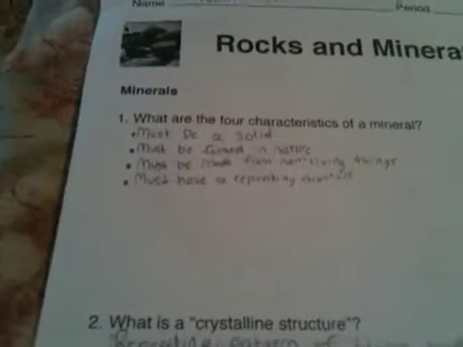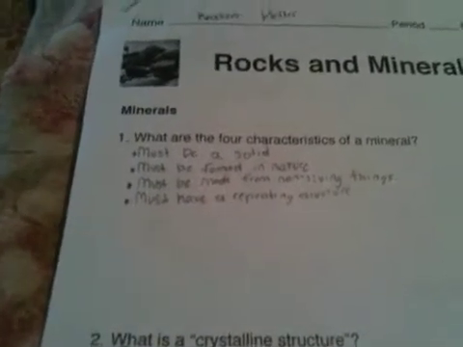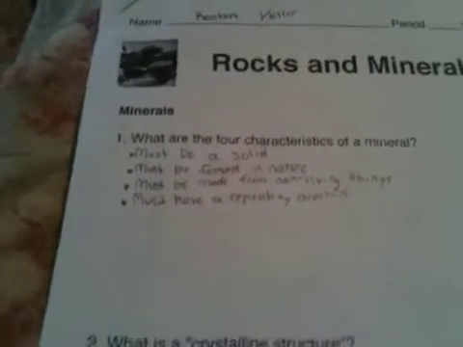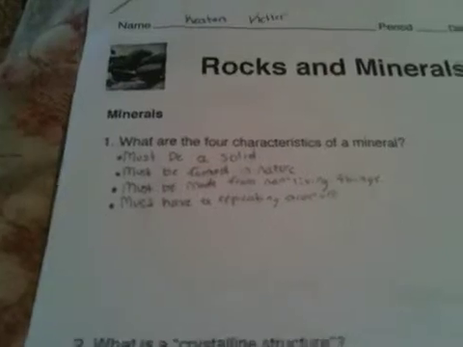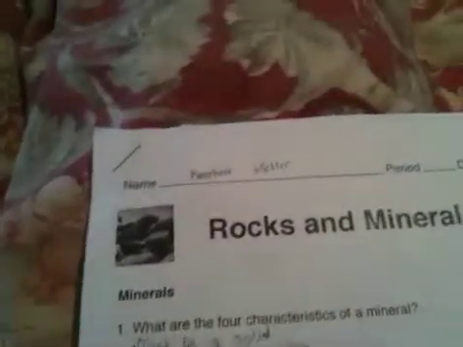What are the four characteristics of a mineral? Must be solid, must be formed in nature, must be non-living, must be made from non-living things, and must have a repeating structure. Number 2, what is a crystalline structure? A repeating pattern of atoms banded together.